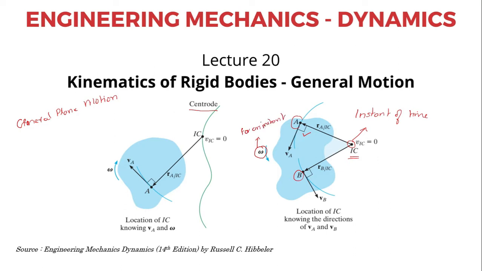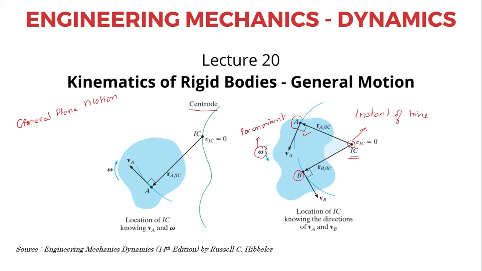For an instant, the entire body is said to be undergoing an instantaneous angular velocity omega with respect to the instantaneous center IC. In plane motion, the instantaneous center is a point that exists in the same plane as that of the motion.